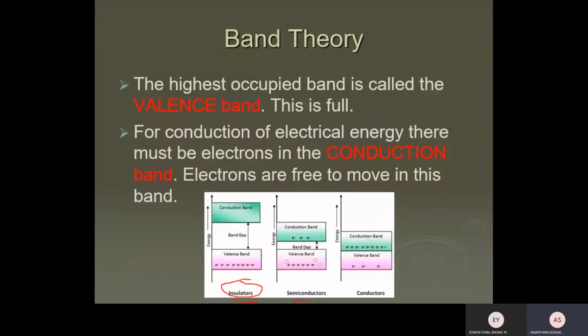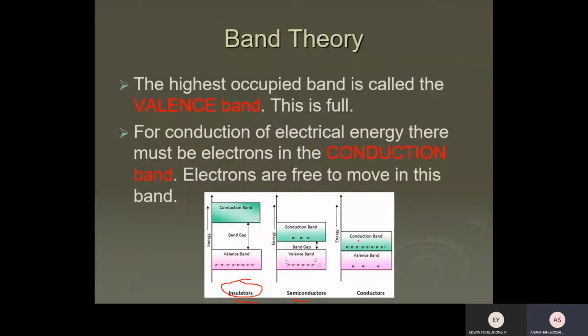For a conductor, the 2 bands are overlapping. So you don't need to give any energy. You just apply an electric field, a voltage, and current will start to flow, because the electron can go from the conduction band to the valence band anytime.